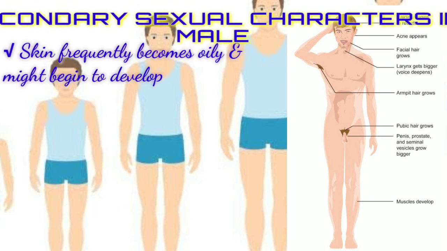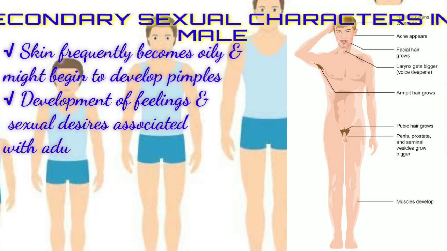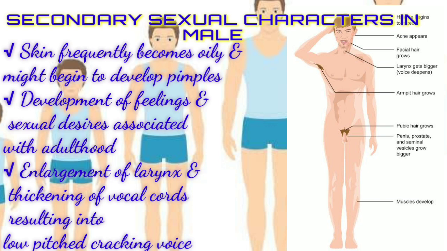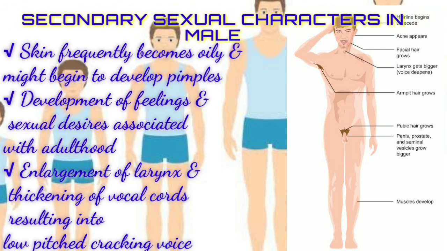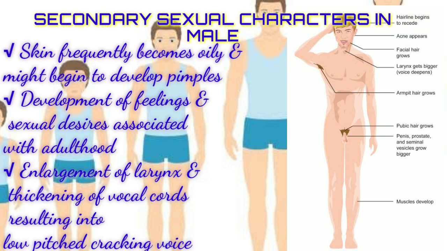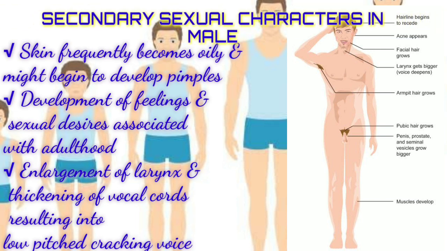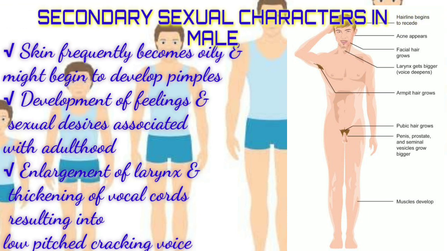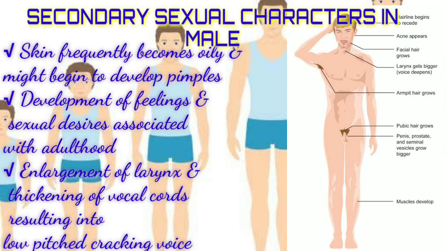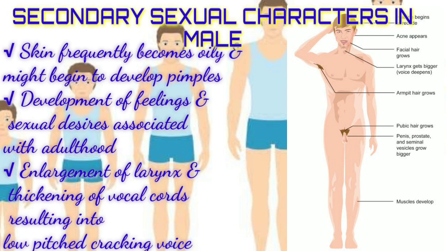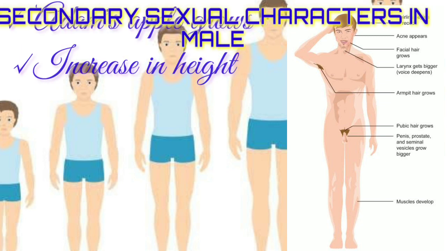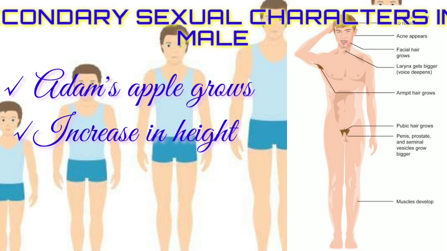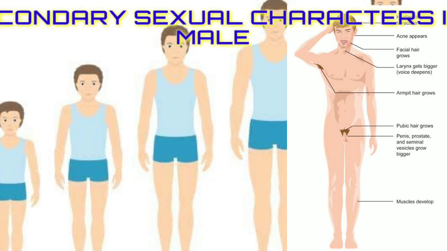Sebaceous glands become active and release more oil, and due to that, the pimples might begin to develop. The feelings of sexual desire associated with adulthood will also develop. The voice becomes deeper or begins to crack due to enlargement of the larynx and thickening of vocal cords. The height begins to develop rapidly due to secretion of growth hormones from pituitary.